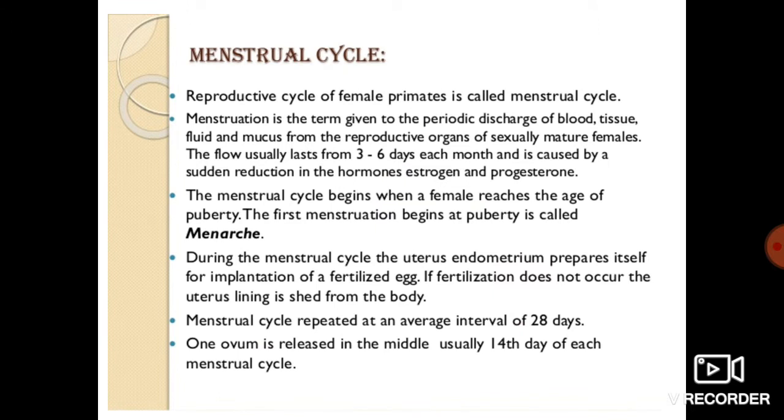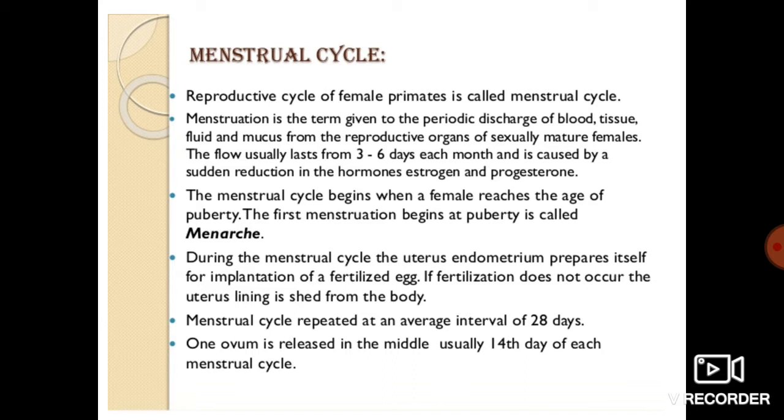Menstrual cycle is very important, students, so you have to watch this video very carefully. The reproductive cycle of female primates is called the menstrual cycle. Menstruation is the term given to the periodic discharge of blood, tissue fluid, and mucus from the reproductive organs of sexually mature females. This is something we have been studying from our junior classes. The flow usually lasts from 3 to 6 days each month and is caused by a sudden reduction in the hormones estrogen and progesterone. That is important to note down, students.